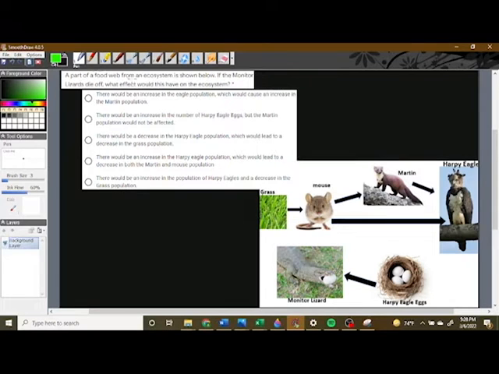A part of a food web from an ecosystem is shown below. If the monitor lizards die off, what effect would this have on the ecosystem? So before we jump to these answer choices, let's identify what the question is. They're saying, if the monitor lizard dies off, what effect would this have on the ecosystem? That's the question we want to make sure we're answering. Whenever we get lost, we always just come back to what is the question.